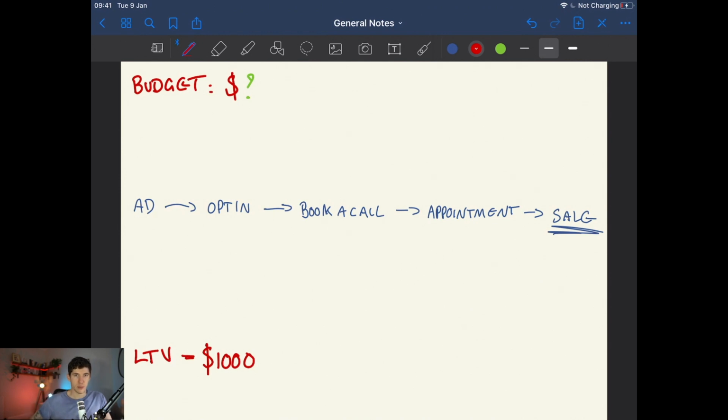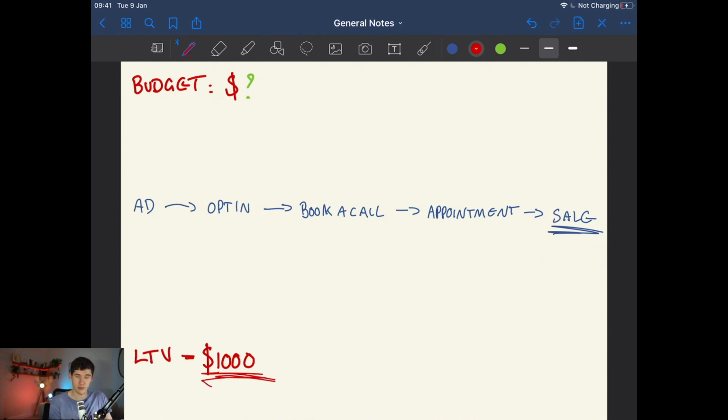Now, with these numbers, I'm going to write on the screen here, these are going to vary based on your business. And if you are brand new to business and you don't have these numbers, what I want you to do is estimate and completely guess them. Maybe you've been in business for years and you don't have these numbers. Well, try and go back and figure out these numbers. Some people don't even understand their lifetime value.